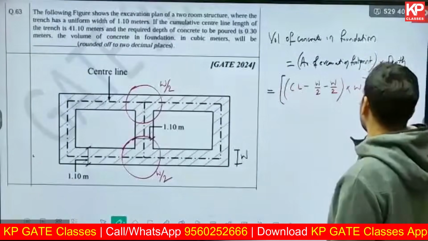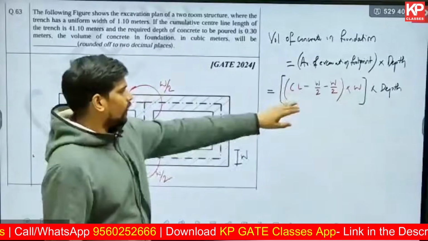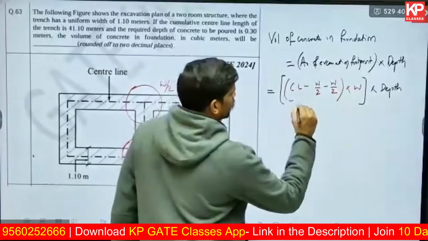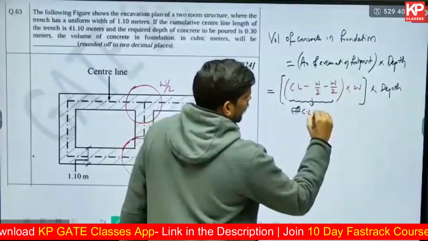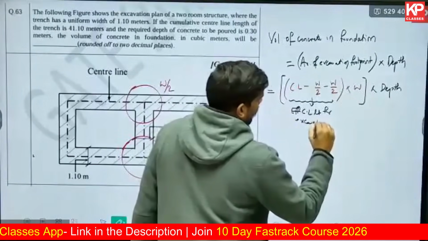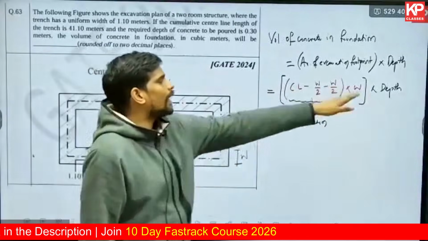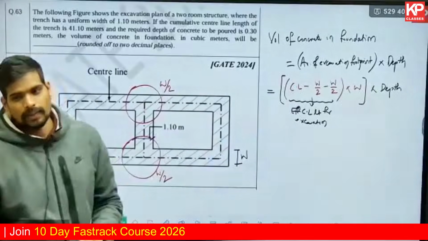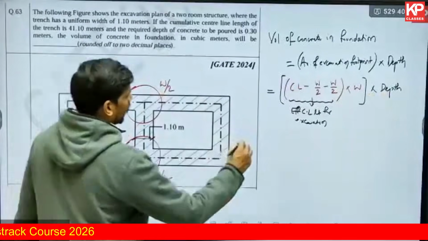This effective centerline length for the excavation, multiplied by the uniform width, gives the area. That shaded area multiplied by the depth will be the final answer.